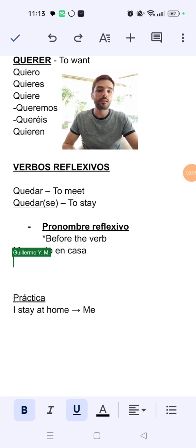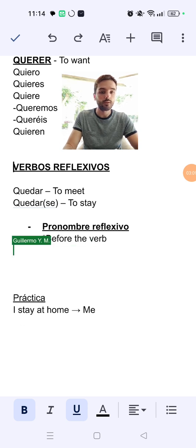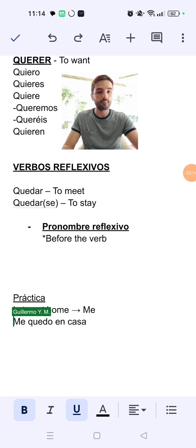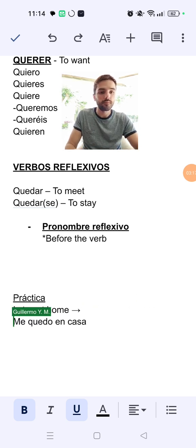All right, so that, sorry, it should be here. Me quedo en casa. Make sense? So I stay is me quedo. Usually we understand that quedo should be the verb, but now this me, it's here because this is a reflexive pronoun.